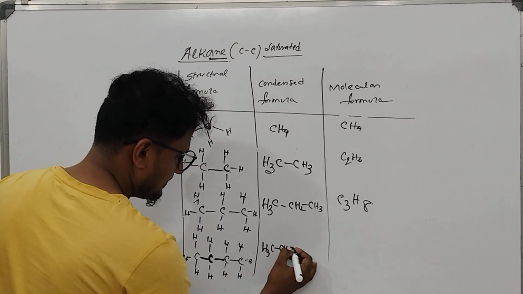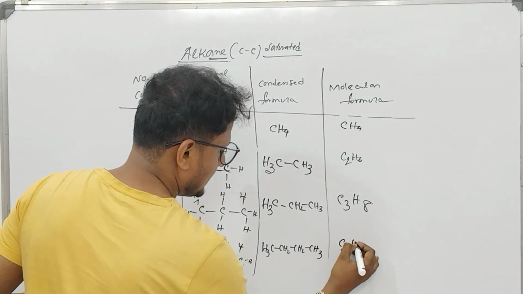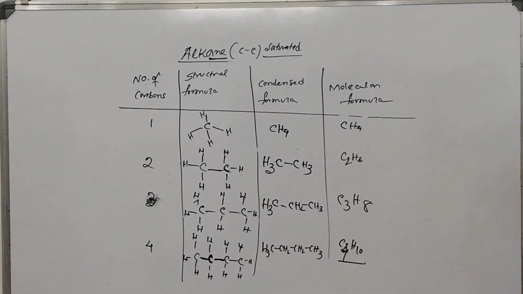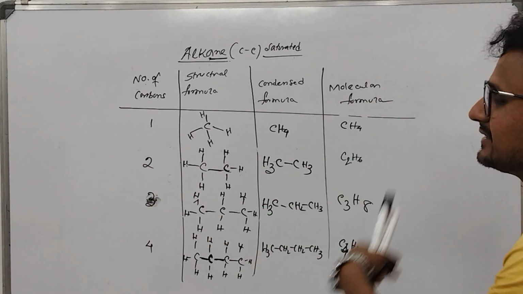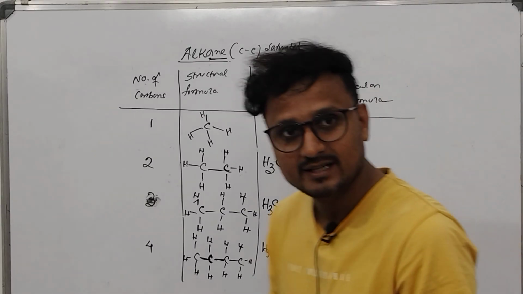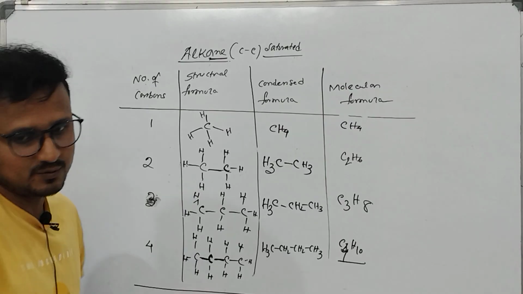H3C, CH2, CH2, CH3, C4H10. Okay. Now these are the... you can go till 10 also. Till 10 carbons alkane you can generate. Okay. Now in this series of compounds,